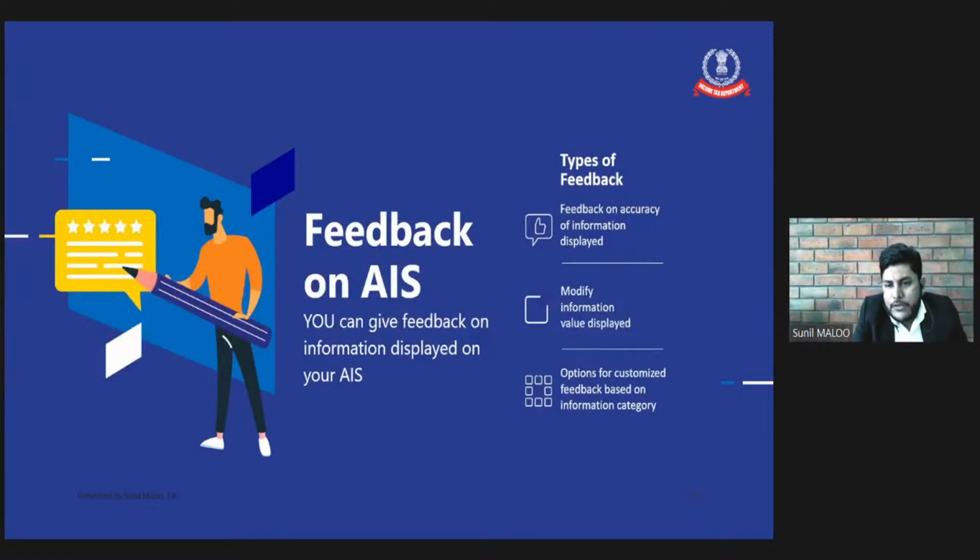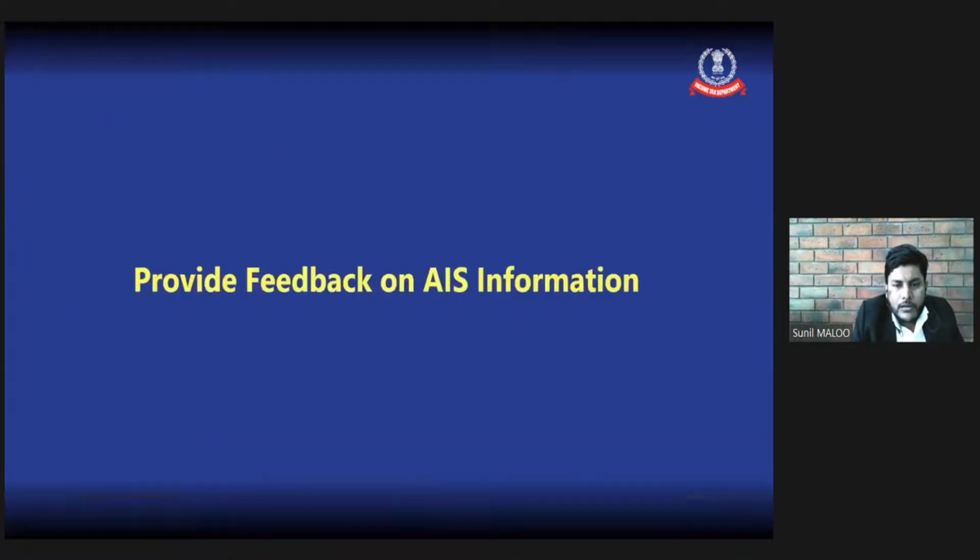So for the type of feedback, there are 3 types. Number 1, feedback on accuracy of the information displayed. Number 2 is modify information value displayed. The amount which is displayed can be modified by us. And the third one is an option for customized feedback based on the information category. So for some types of information, we can also give customized feedback. How to give this feedback, we will discuss in the coming slides.